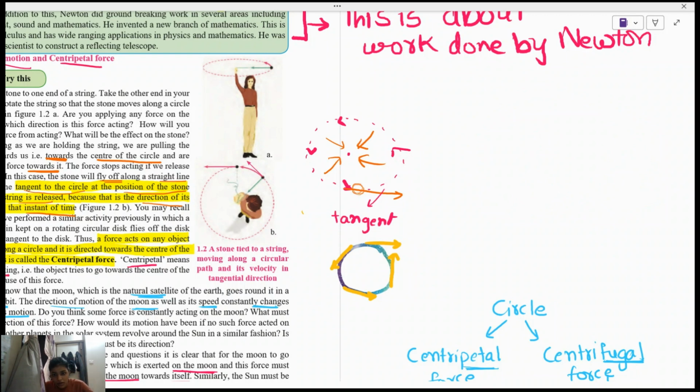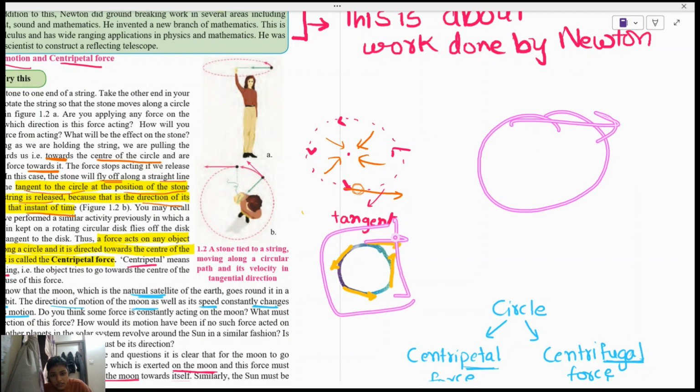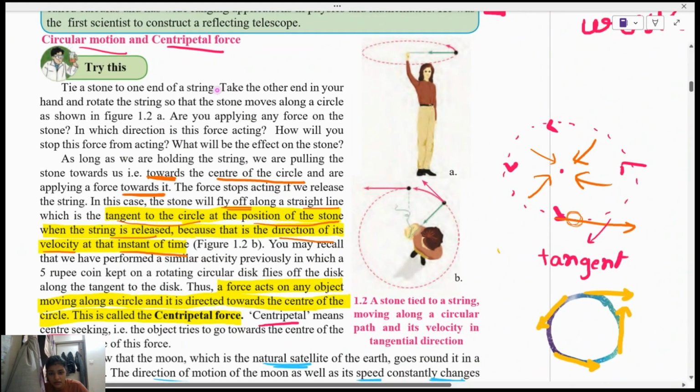Tangent is like this. This is the tangent. These are the tangents in a straight line. Force stops acting if we release the string. In this case, the stone will fly off along a straight line, which is a tangent to the circle, at the position of the stone when the string is released, because that is the direction of its velocity at that instant of time.